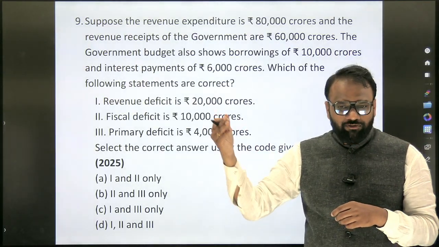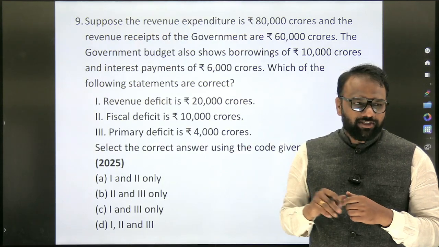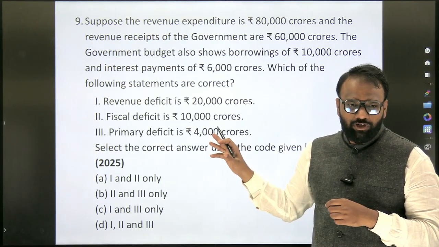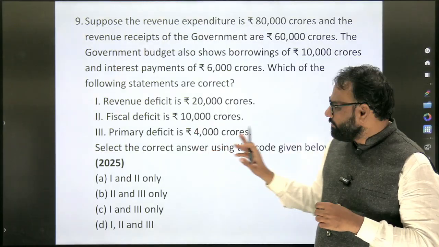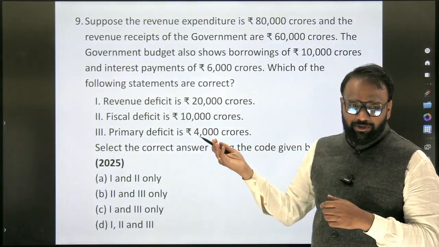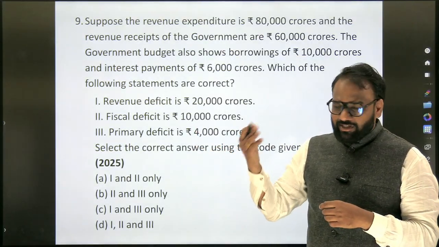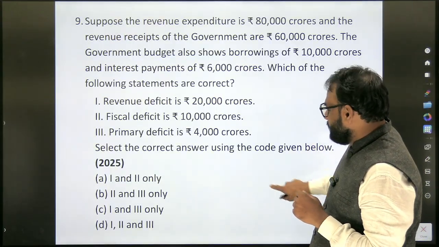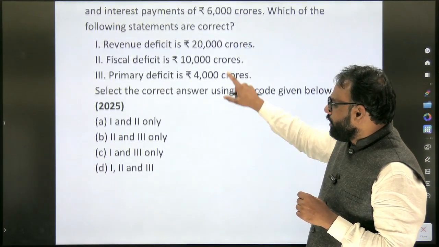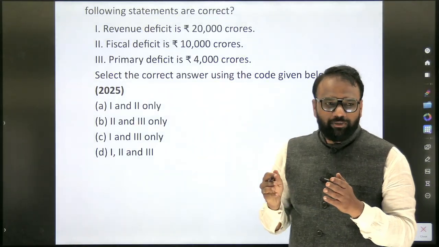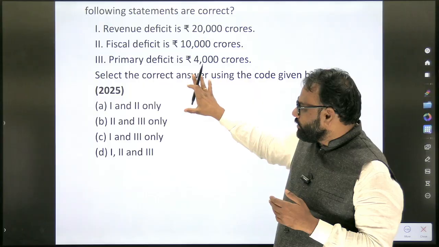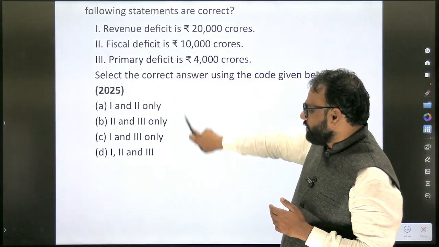Which are the other deficits that we have discussed, apart from these? Yes, only these three important ones we have discussed. We have not discussed capital deficit separately. All the things we have discussed at one point: capital receipt, revenue receipt, revenue expenditure, capital expenditure. So in those discussions we have included it. So very important.